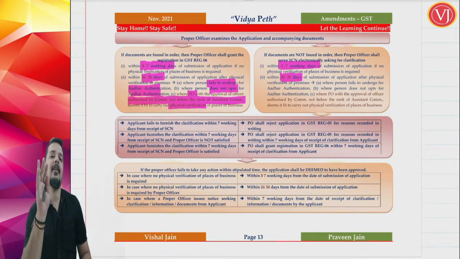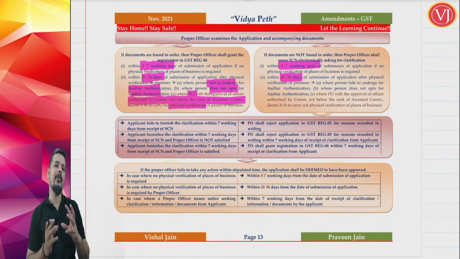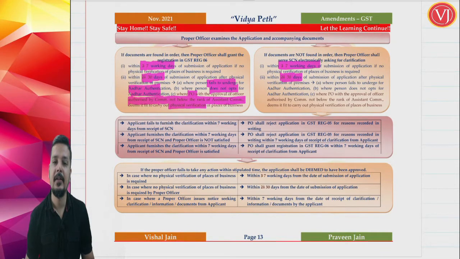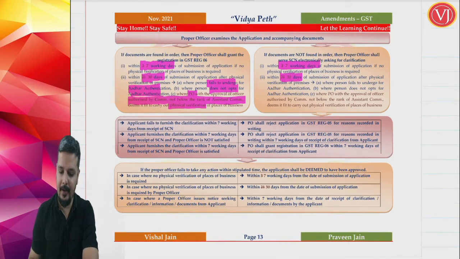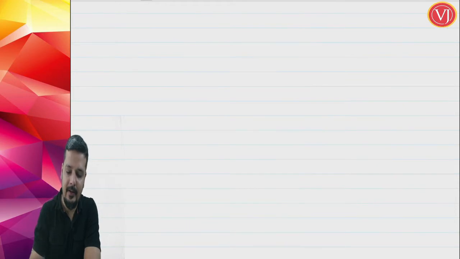He is thinking that physical verification is required. The moment physical verification is there, they tell that 7 working days is a very short time. Let us give them 30 days for doing the action. Now, if I were to tell this amendment in very simple language, now the assessee has to apply.